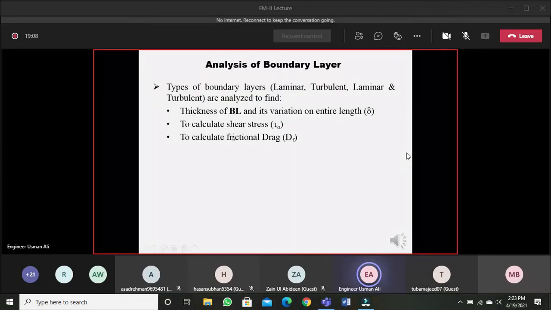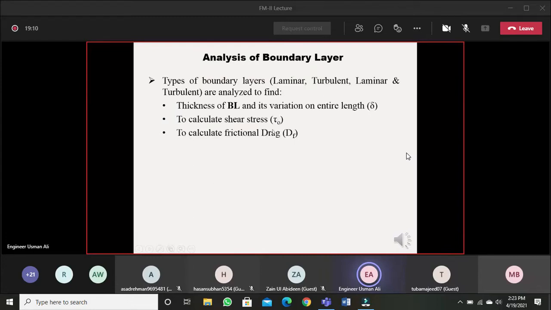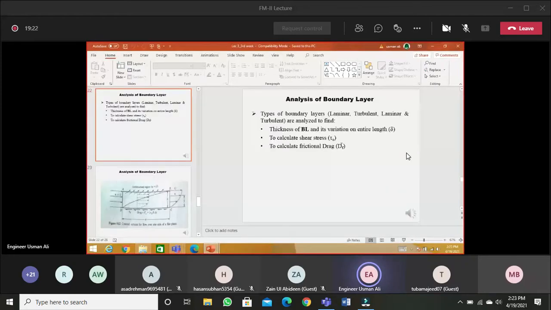We have to find the expression for the shearing stress in a given boundary layer, that is laminar, turbulent, transition, both laminar, turbulent mainly. And we have to find the frictional drag Df or Cf. इसमें हमने Cf ही लिया हुआ है, Df भी अगर लिखा है तो भी ठीक है.